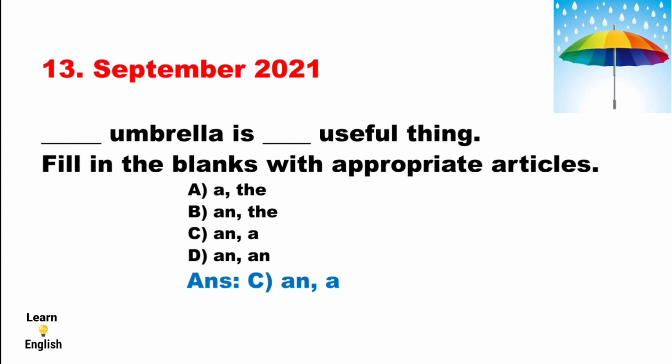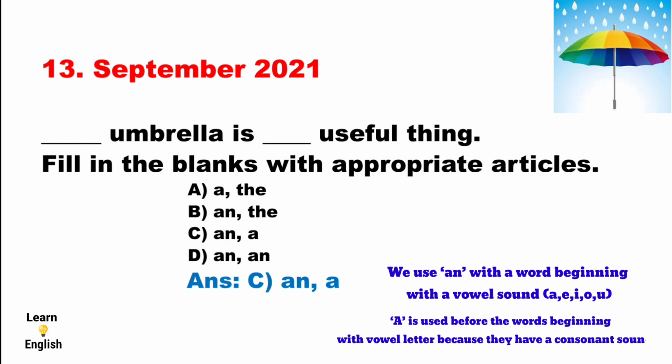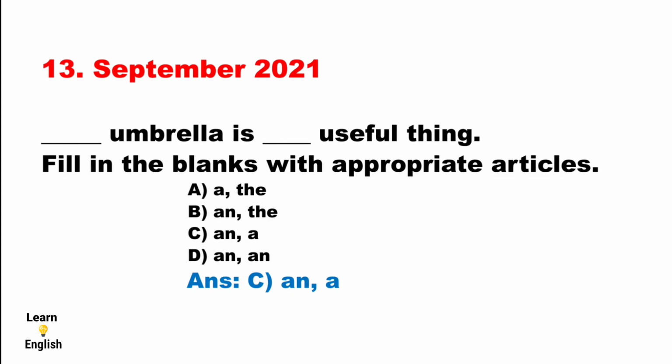Why is the answer "an and a" correct here? Do you know that? Because we applied a rule here. The rule is we use "an" with a word beginning with a vowel sound: a, e, i, o, u, and "a" is used before a word beginning with a vowel letter when it has a consonant sound. Therefore, the first one is a vowel sound: an umbrella. The second one is a vowel letter but it has a consonant sound: a useful. This rule is applied here. That's why the answer "an and a" is correct.